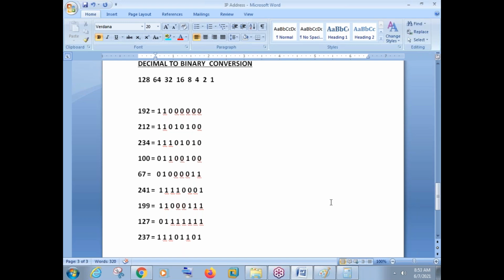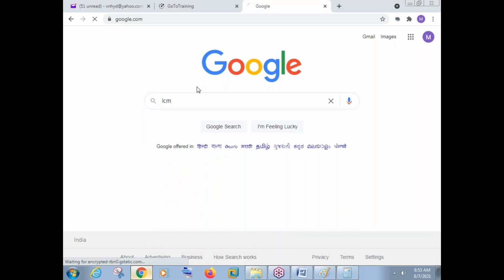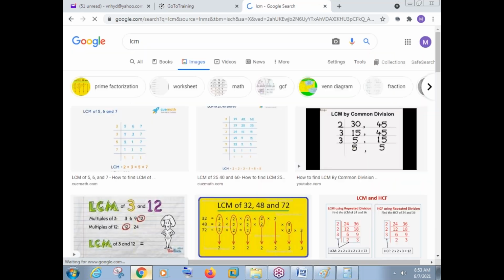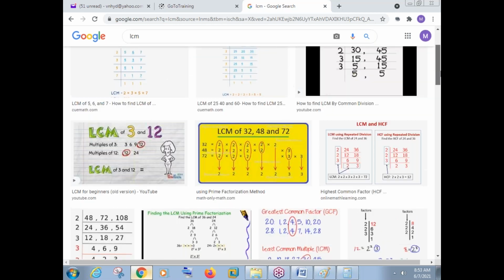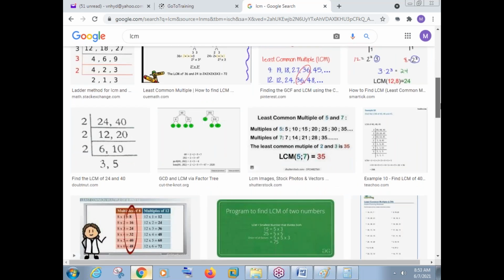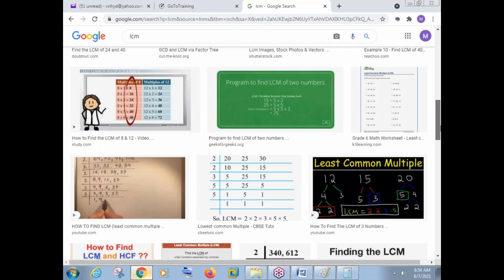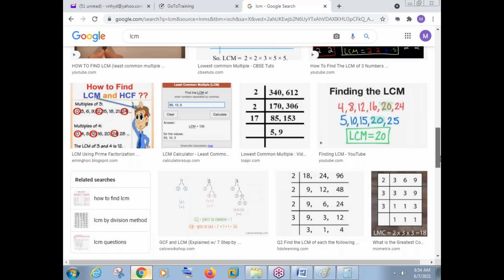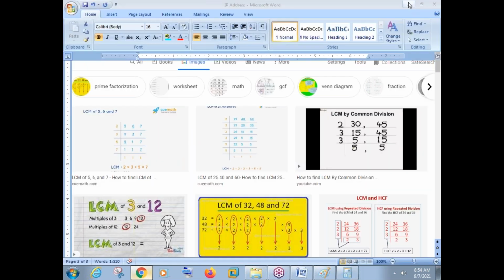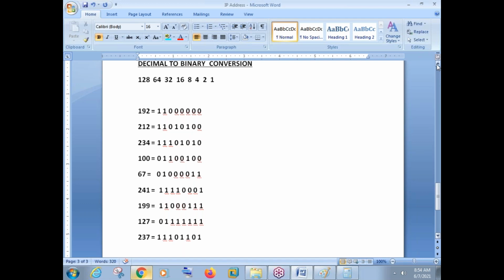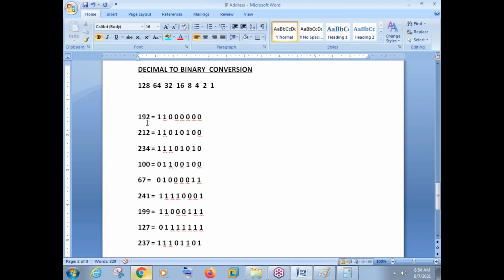So what is decimal to binary, or how to convert a decimal number to binary? Remember, there was a concept called LCM that you have done somewhere in school. By using this we can also convert a decimal number into a binary number. I'll use a simple scenario. The decimal number is 192 here, right? So how to convert this number into binary?